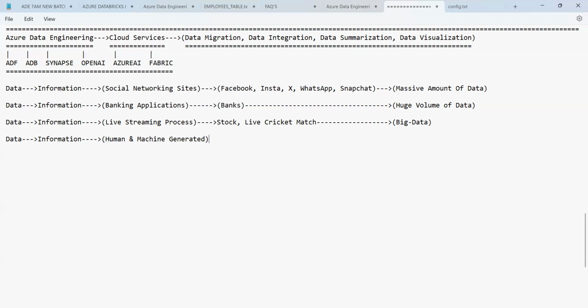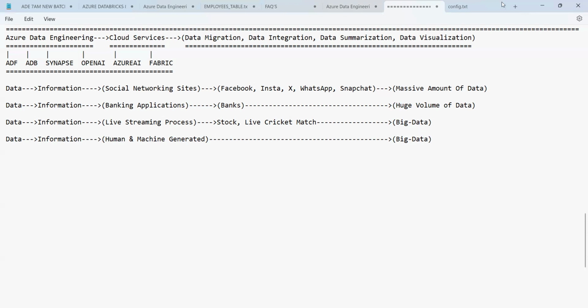Human or machine generated data. It is called what? Human or machine generated data means the data which is generated by you and me, as well as by machinery. This data is also one of the parts that is called big data.